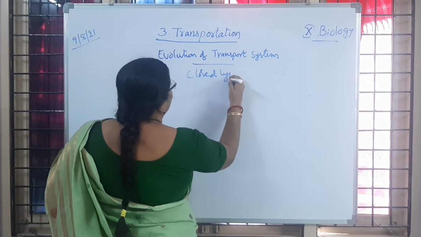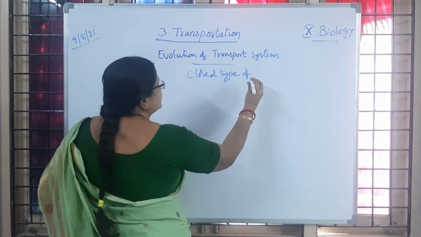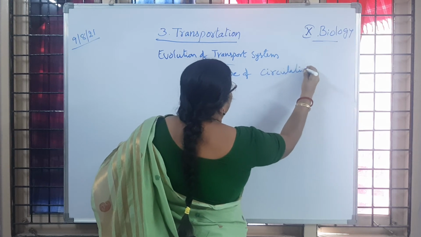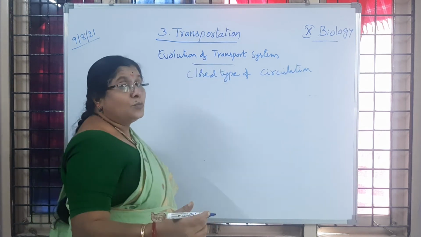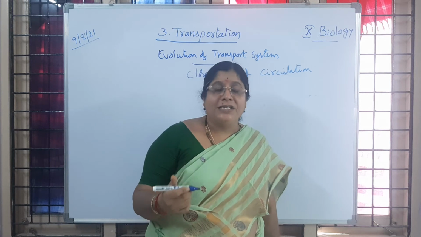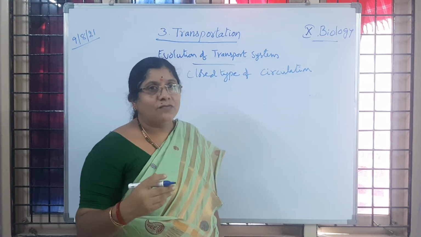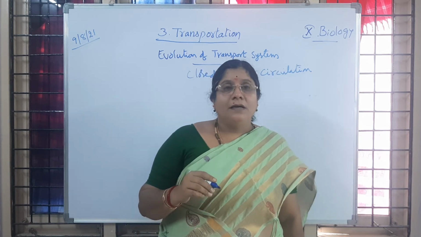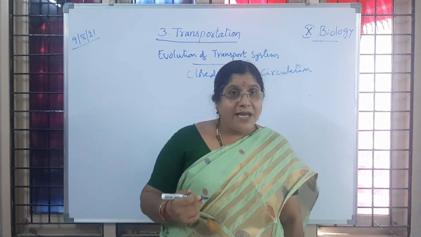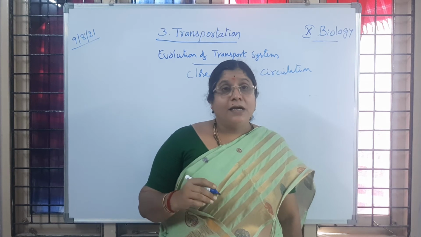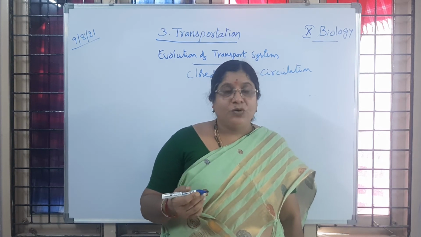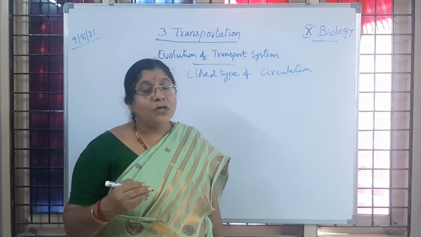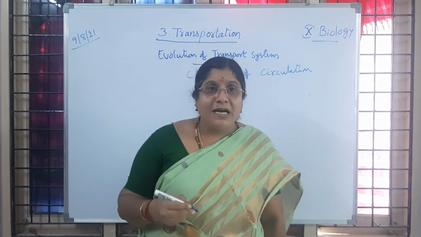Closed type of circulation. So what does it mean? In this group of organisms, especially higher chordates, from fish onwards, we observe a very well defined heart, then blood vessels, arteries and veins. Is it clear to you? Then the medium, that is blood, through which the needed materials are transported to each and every cell present in our body.